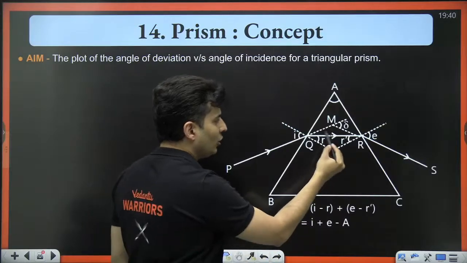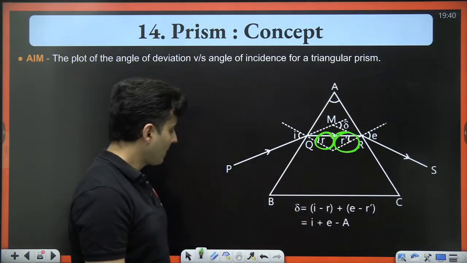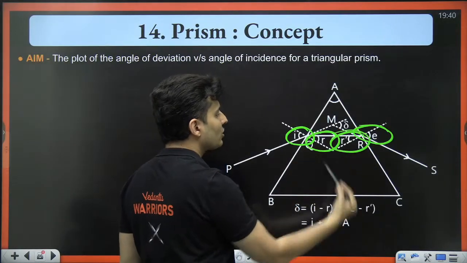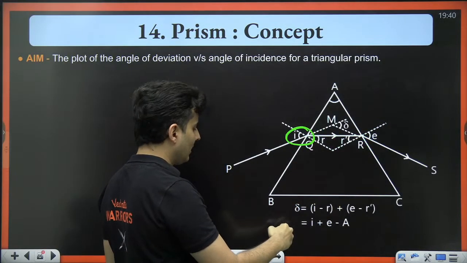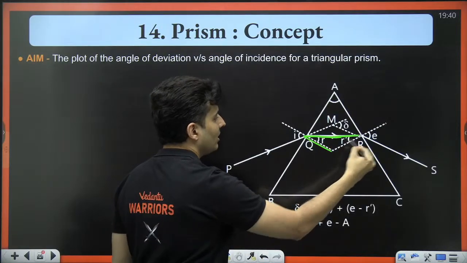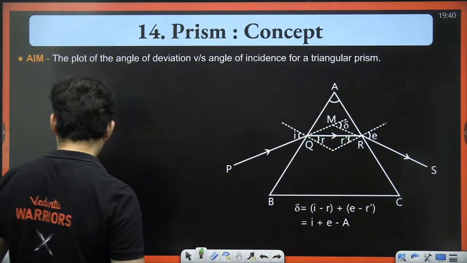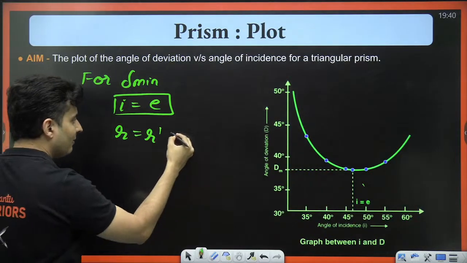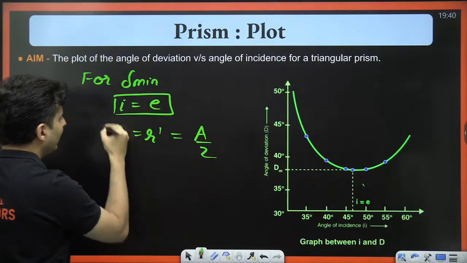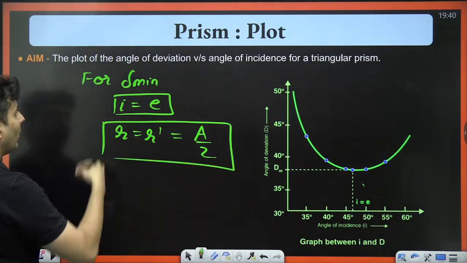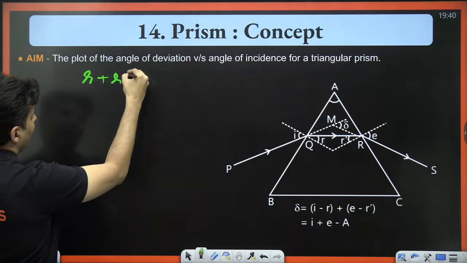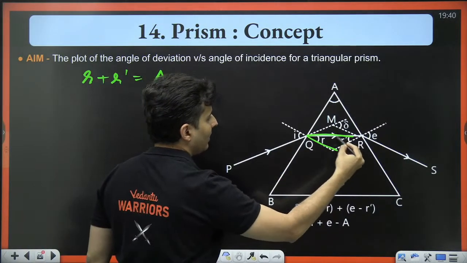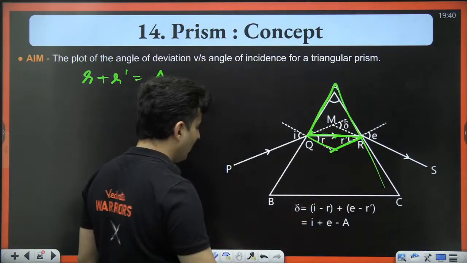Not just that. Do you see the internal angles here? If these two are equal, naturally these two will also be equal. These are the internal angles of refraction. So you will also see R will be equal to R prime. In fact, they both will be A by 2 because R plus R prime is the angle of prism.